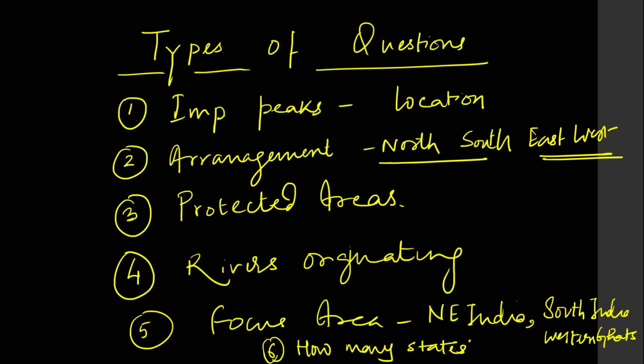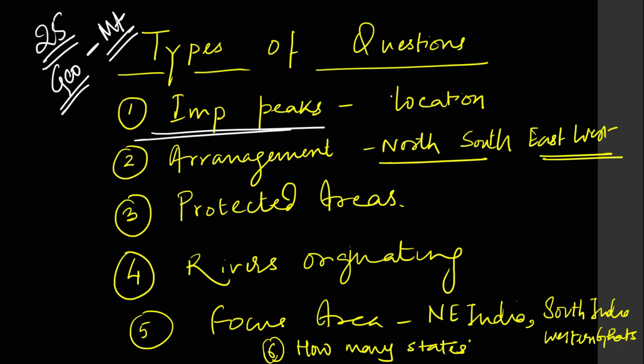Guys, after doing a detailed analysis of the last 25 years of questions in geography, particularly under the theme of mountains, I came to the conclusion that there are 6 types of questions which have come under this theme. The first one is they will give you important peaks and their location and ask you to match the pairs.